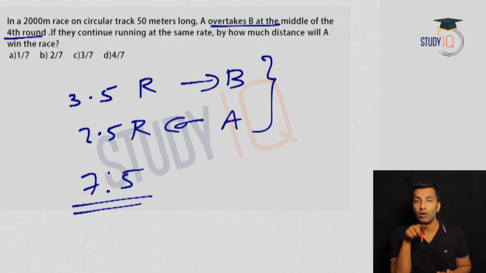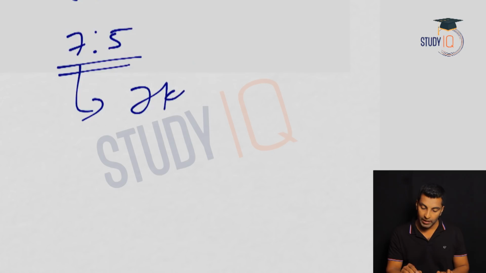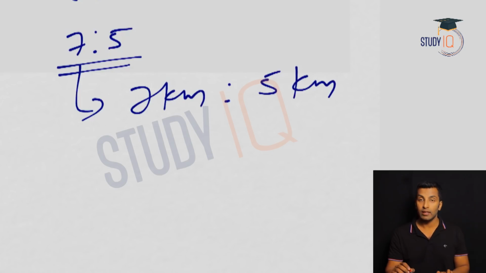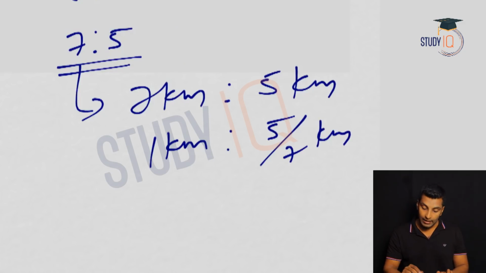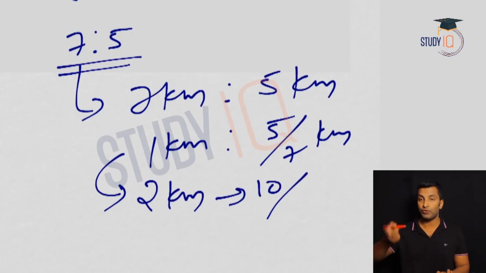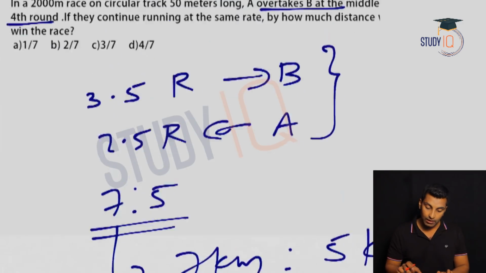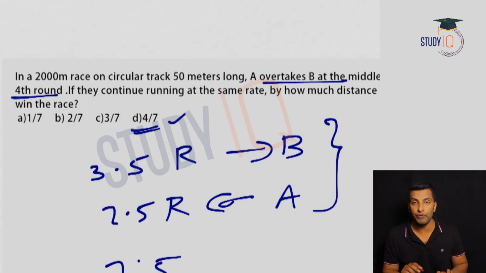If one covers 1 kilometer, the other will cover 5 by 7 kilometer. In the question it is given as a 2 kilometer race. So by the time he covers 2 kilometer, the slower person will cover 10 by 7 kilometer. So the answer is 2 minus 10 by 7, that's the lead, and we got 4 by 7. I hope this is clear for all of you. And this is how you will solve questions on circular track.